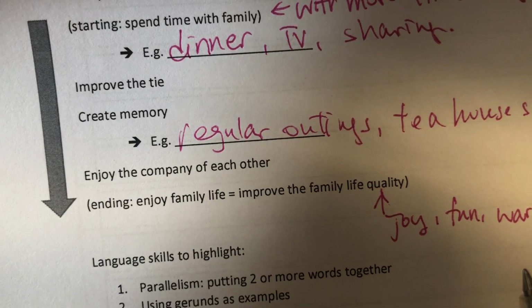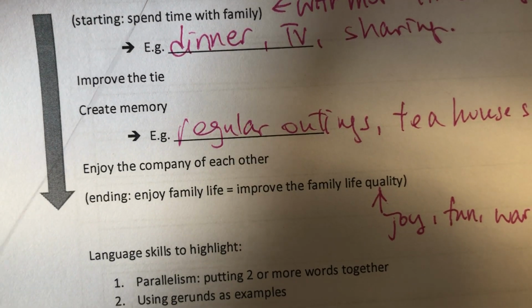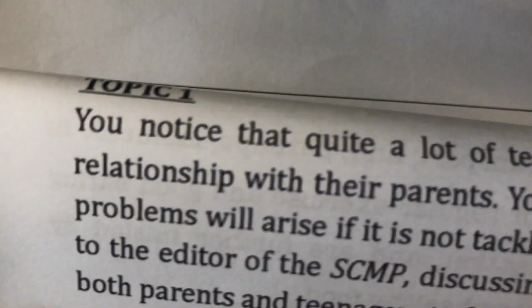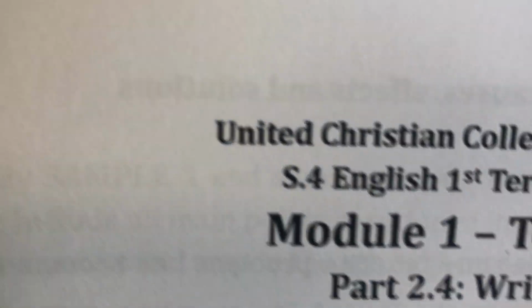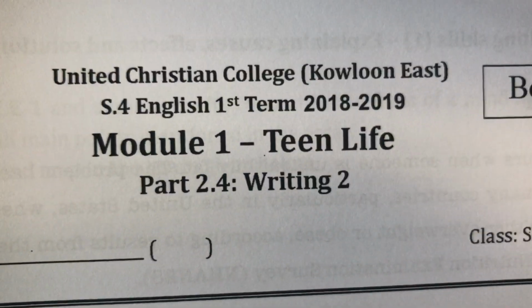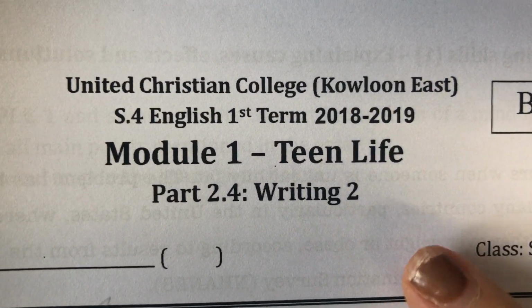So after explaining the logic, your homework will be to write two more ways to improve your family relationship. If you have your writing booklet with you, you have two topics to choose from. This is the writing booklet, okay? The Teen Life writing booklet.